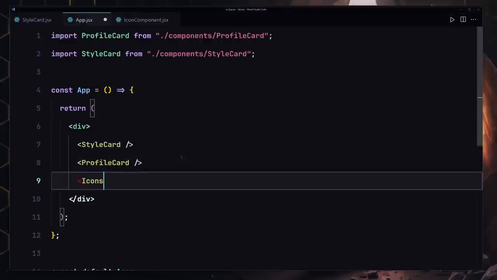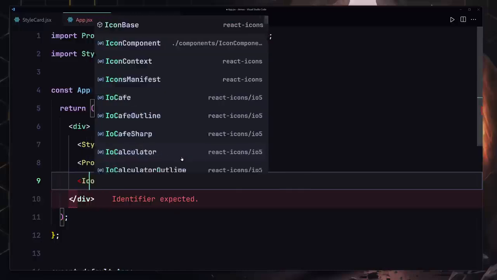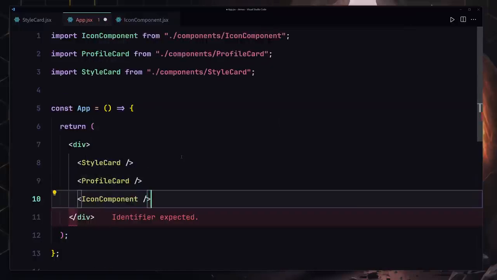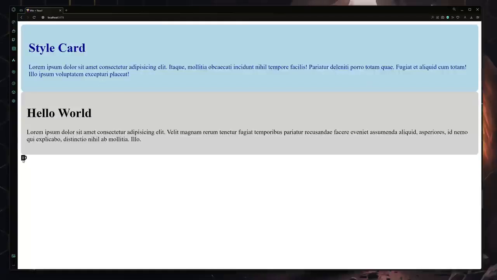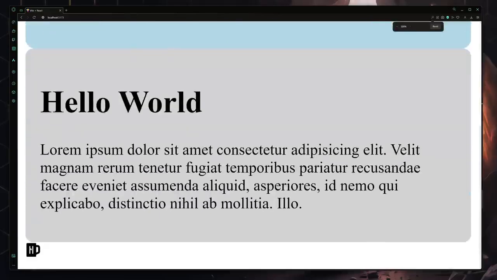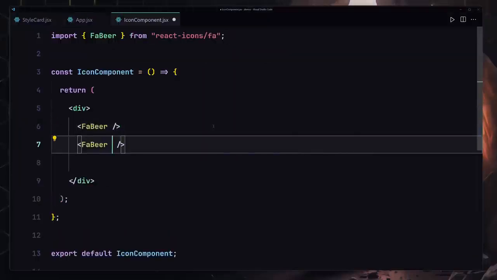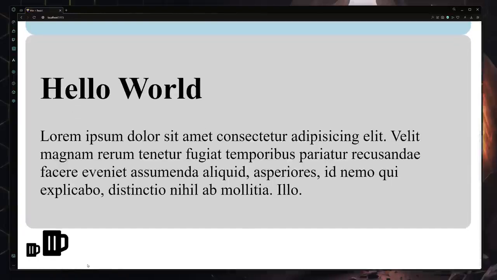So I'm going to use the icon component, there we go, and save my file. And now we are getting this beer icon right here, as you can see. Now let me just duplicate this line of code, and I'm going to also change the size of that to like 30, save my file. So it's going to give us a bit bigger beer in this case.